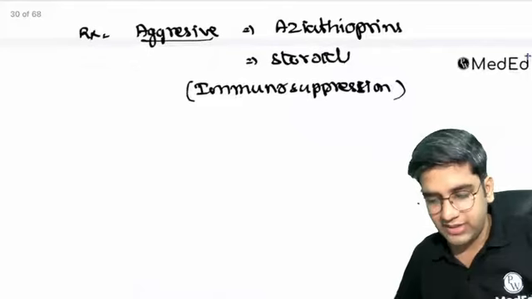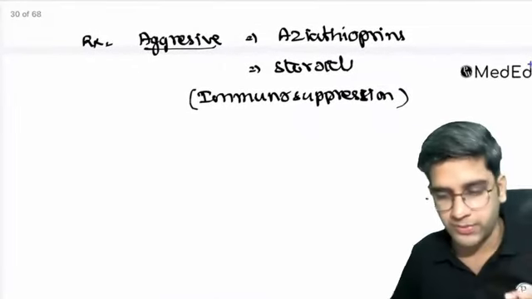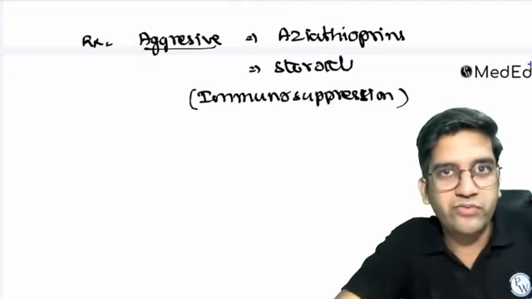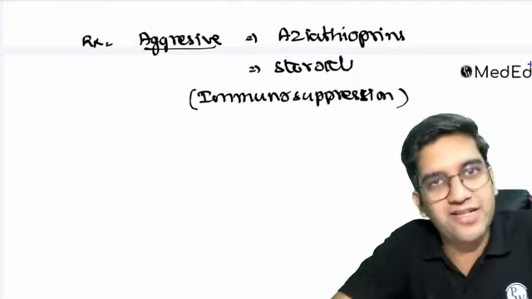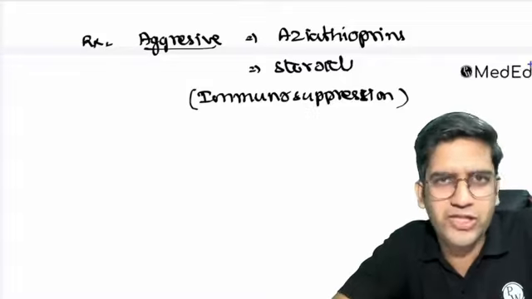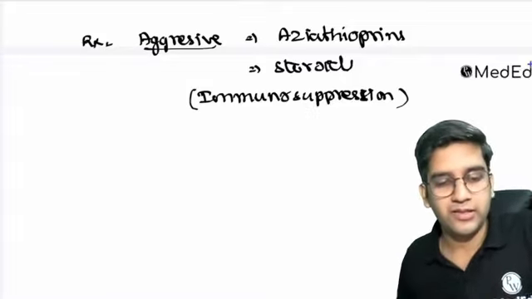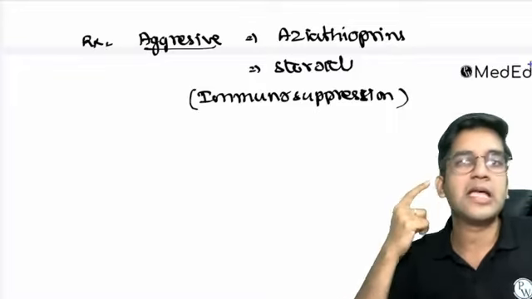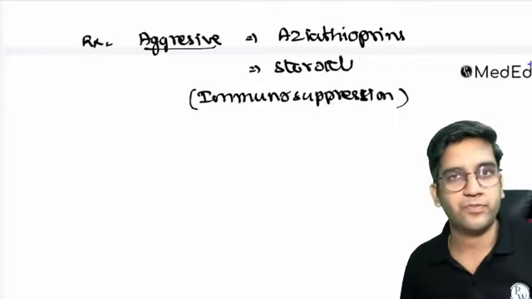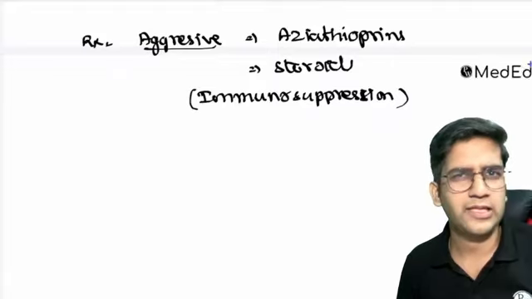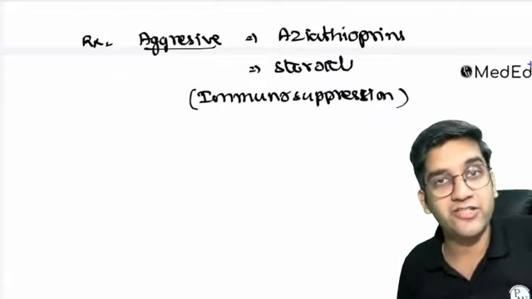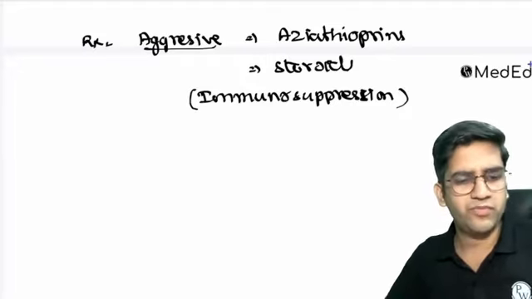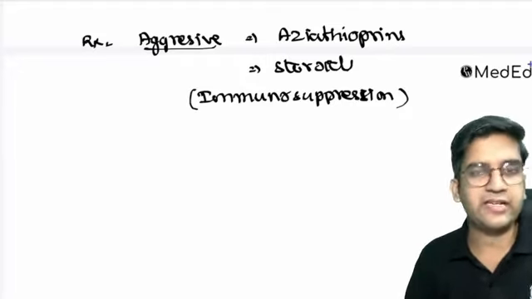Perfect. Now I have a problem statement. I'm going to tell you the problem statement. Put your pens down and listen to me. Both of these, Takayasu arteritis and giant cell arteritis, are large vessel vasculitis, right? Am I right in saying that Takayasu arteritis can involve the superficial temporal artery, maxillary artery, and ophthalmic artery? Yes, it can. Can giant cell arteritis involve the subclavian artery and aorta? Obviously, it can, right? It definitely can, it definitely will.